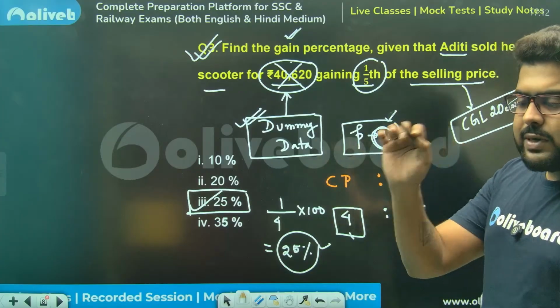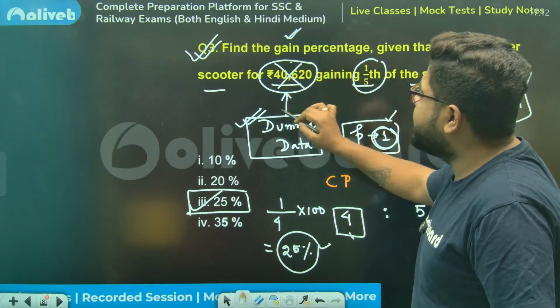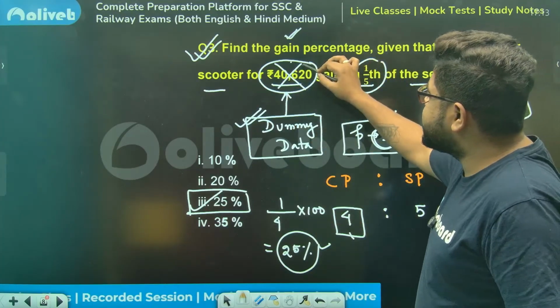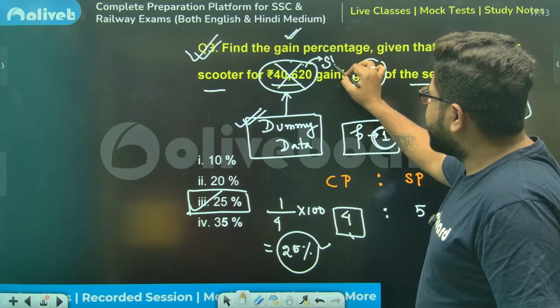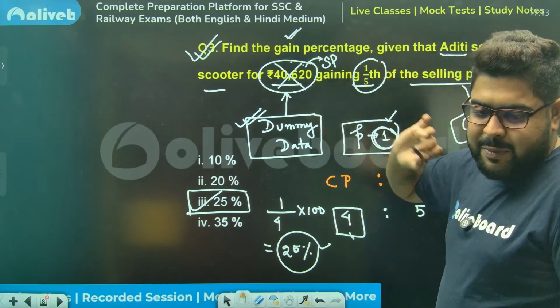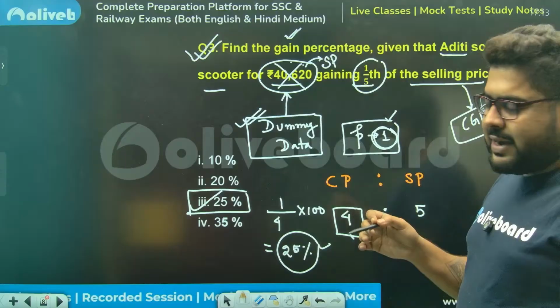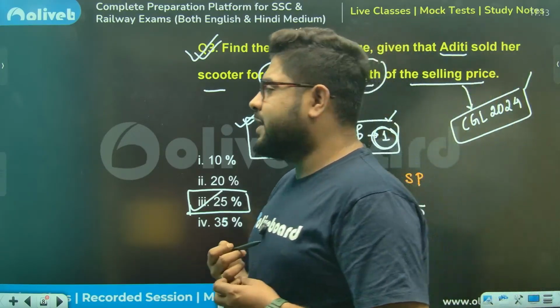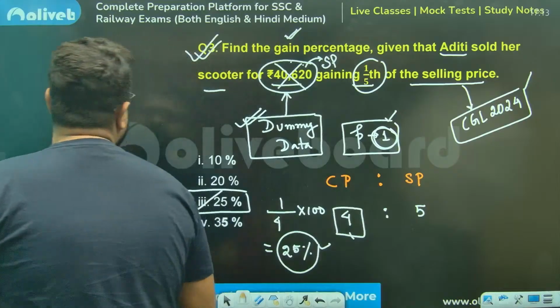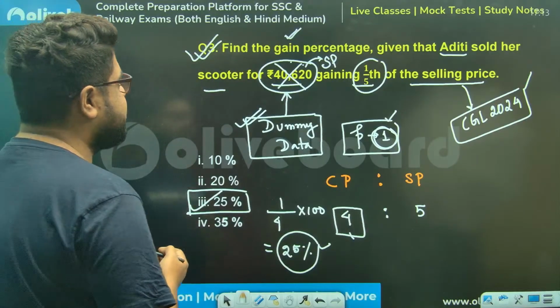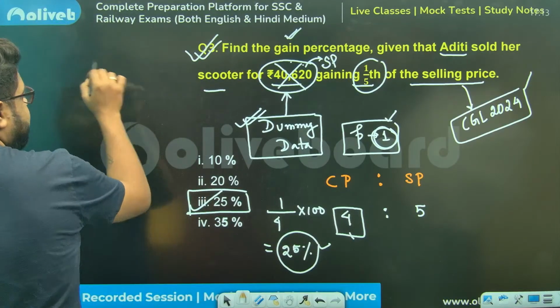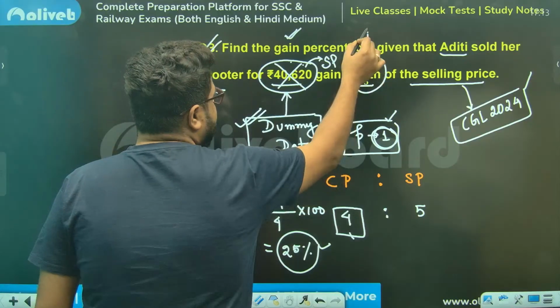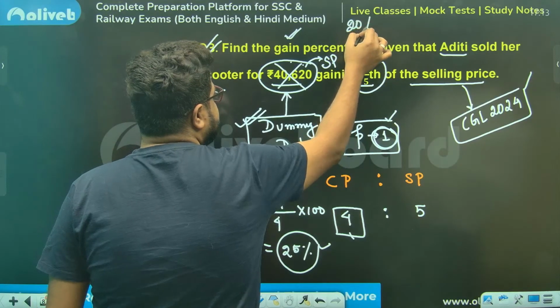Now the mistake everybody made: they saw sold at this SP given, so 1/5 of this will be profit, and they do everything. But again, you don't need this. There is another simple thing that you can do. Always remember, if this is 1/5, 1/5 stands for 20%.